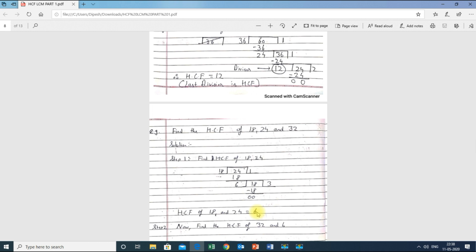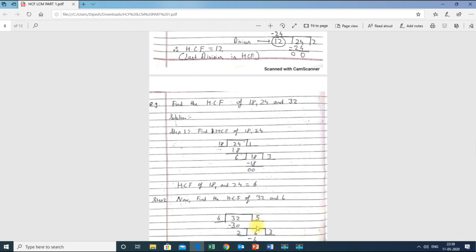Now what will I do? Whatever HCF I've got over here, I will use that HCF to find the HCF of that particular number and the number which is left. So if 32 was left, I will use this HCF and that number which is left, that is 32, and find the HCF of both. Then I will get the final answer.